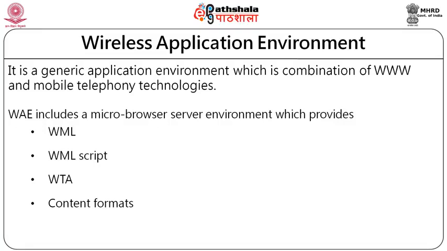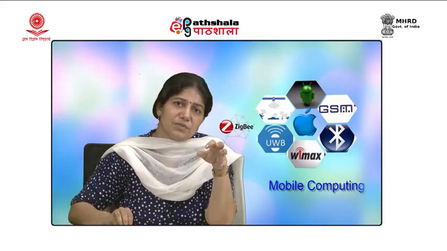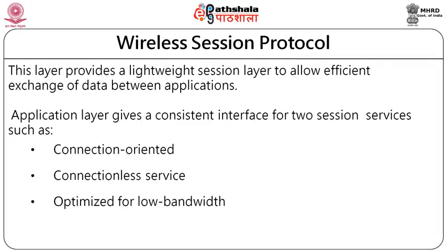So now we are talking about the layers one by one. If we talk about WAE, it is the application layer. The application layer generally provides the services, whatever content we are using and how to display the content. So the application part is taken care of by WAE.